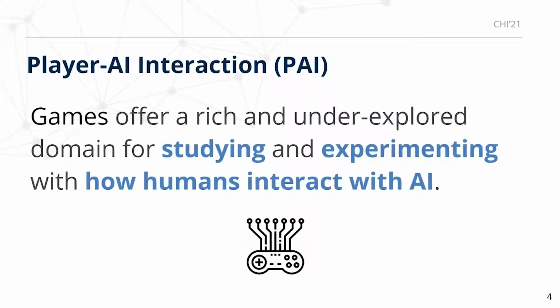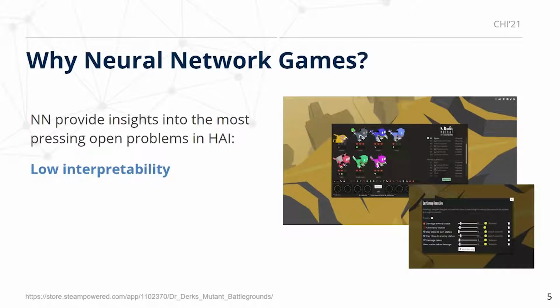In this work, we study the interaction in neural network-based games. With this, we propose the new research area of player AI interaction. In our paper, we showcase how the concept of play can expand the current discussions around human-AI interaction and point out new opportunities for AI-infused products in general. We chose to use neural network games because they provide insights into some of the most pressing open problems in human-AI interaction, such as the low interpretability of the machine learning models.